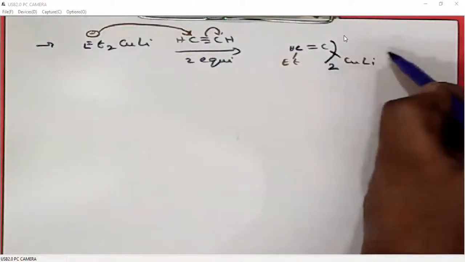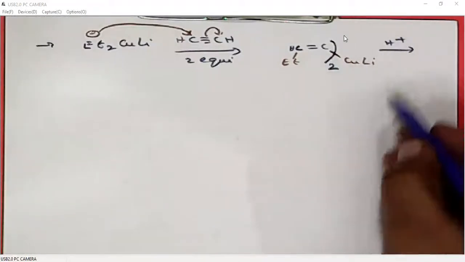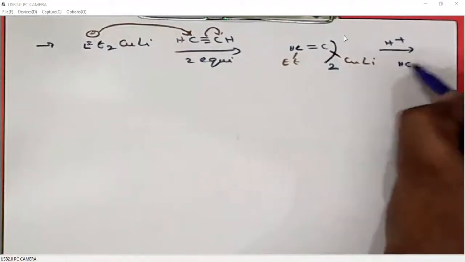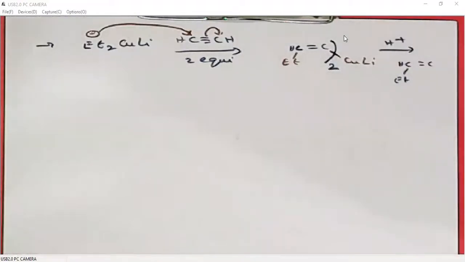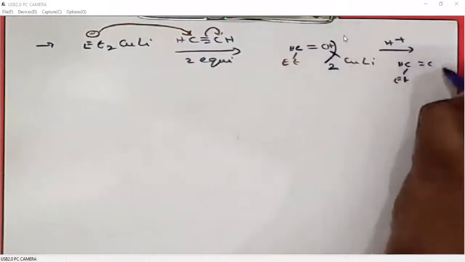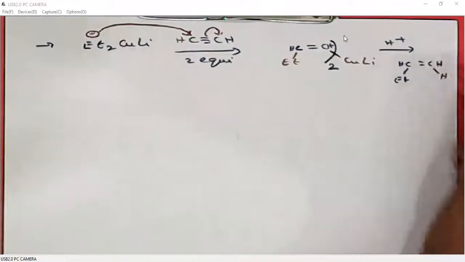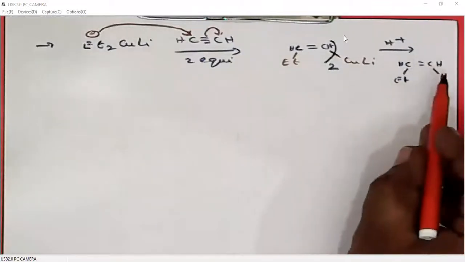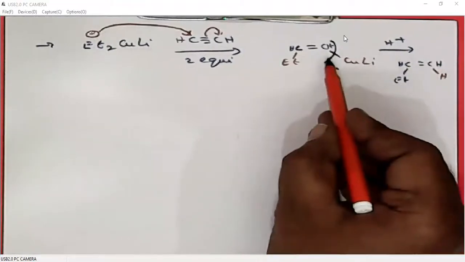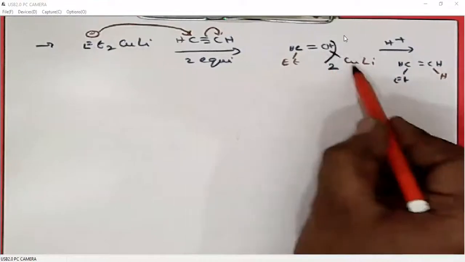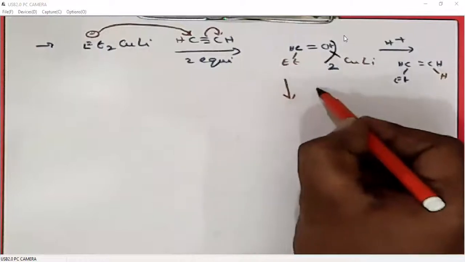Now if we want to stop the reaction here itself, we can just add an acid. When we add acid, copper will be replaced with a proton. So when we want to stop the reaction at this stage, we can stop it. If we want to explore it further, because it is again a Gilman reagent, we can explore it further with a coupling reaction.